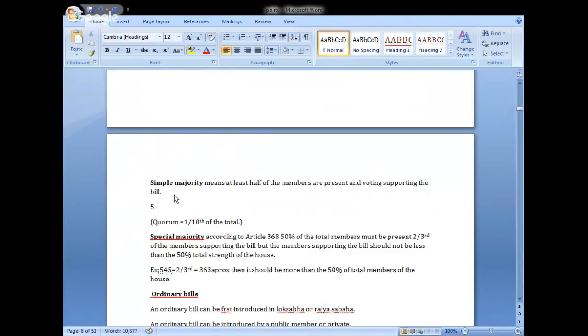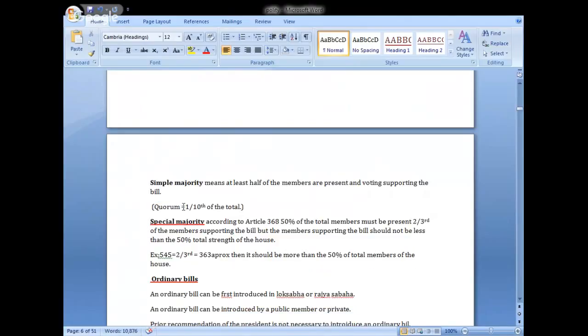In Lok Sabha, out of 550 members, if 500 members are present, then 250 members have to support the bill. 500 members present, then 250 members have to support the bill by voting. 250 votes have to be secured by the bill. Then only the bill can be declared as passed. That is the meaning of this.